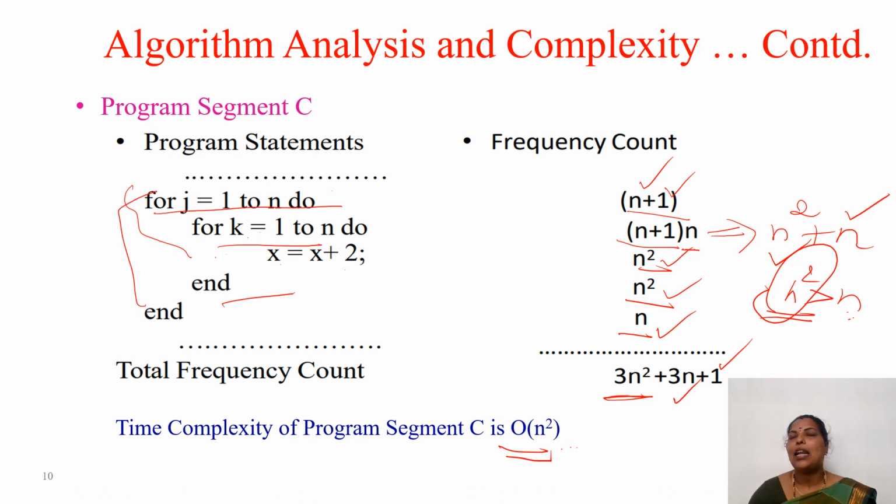These are some simple examples to compute the time complexity of any algorithm. I think you might have understood this. In the next presentation, we will be discussing asymptotic notation. There we can see different methods of finding the time complexity of the program.